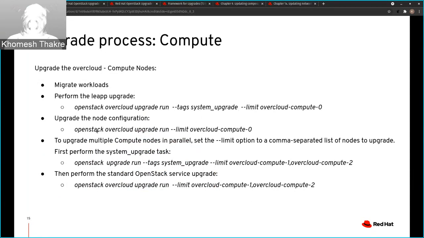Once the workloads are migrated, we need to run the upgrade run command with the same system upgrade tag. It will perform the leapp upgrade of the entire compute node, and then we need to run upgrade run without any tag, and it will reinitiate all the OSP 16 services on the compute node. If you want to do multiple compute nodes in parallel, you can just provide multiple compute nodes in the hyphen limit, like we did here for compute 1 and compute 2. We need to do the same for upgrade run as well.